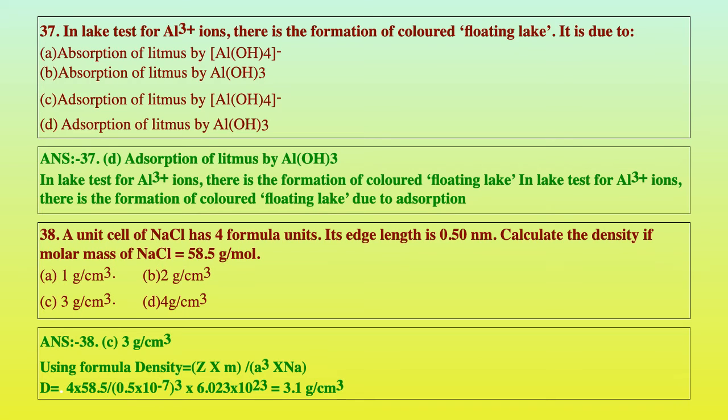Therefore, we will have to solve numericals of solid state based on density. When the numerical is solved, there is very small difference in the answers: 1 gram, 2 gram, 3 gram, D is 4 gram. 3 gram per centimeter cube is the correct answer. Therefore, do the correct calculation to get the correct answer.